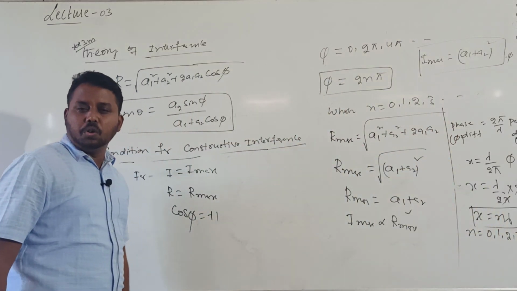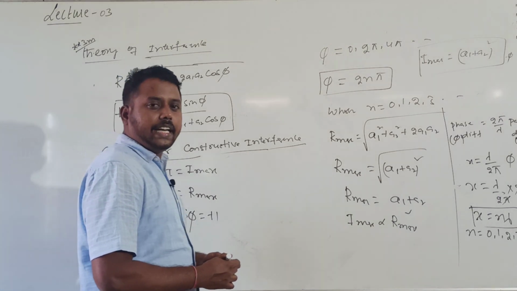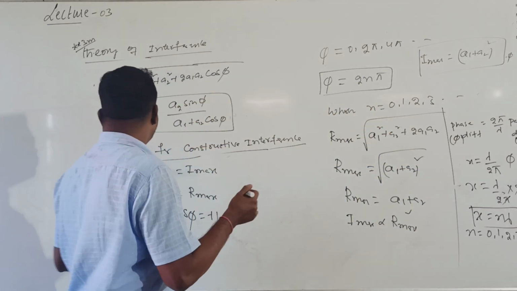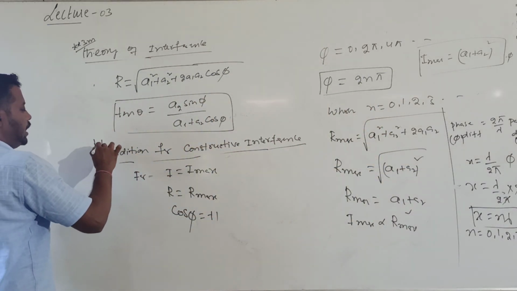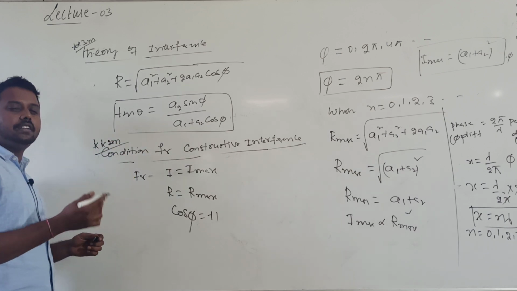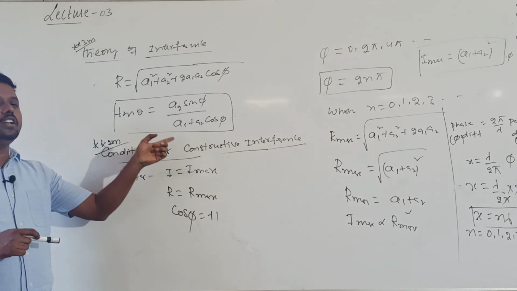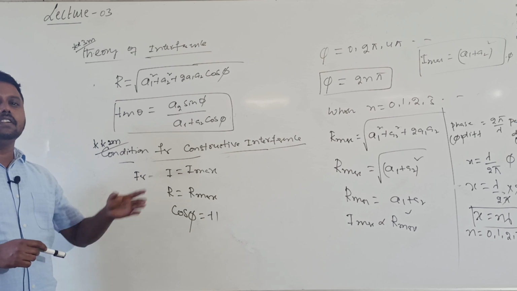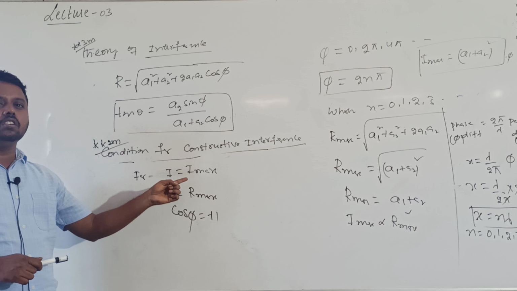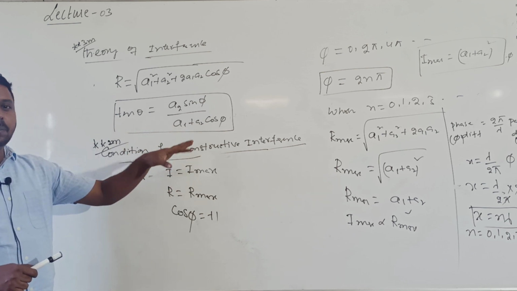So if they ask the condition for constructive interference, you have to write in terms of phase difference and you have to write in terms of path difference. Even this question is very important for 2 marks: write down the condition for constructive interference in terms of path difference and in terms of phase difference. To get constructive interference, phase difference should be equal to 2n pi and path difference should be equal to n lambda. Phase difference is an integer multiple of 2 pi, path difference is an integer multiple of lambda.